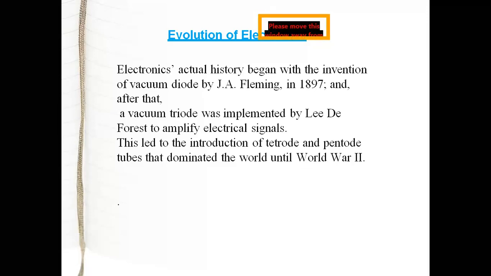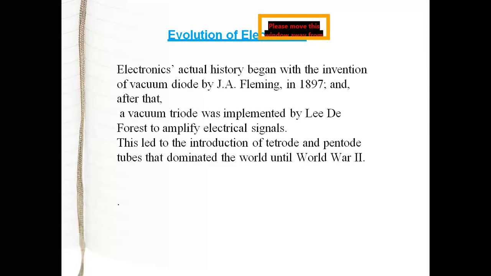So first is the diode. A diode is a two terminal device. It has two terminals, one called the anode and one called the cathode. I think you have studied this in your 12th physics also. The purpose of the diode is to pass current from the anode terminal to the cathode terminal. Your current always flows from anode to cathode, not from cathode to anode. But this diode has some disadvantages.